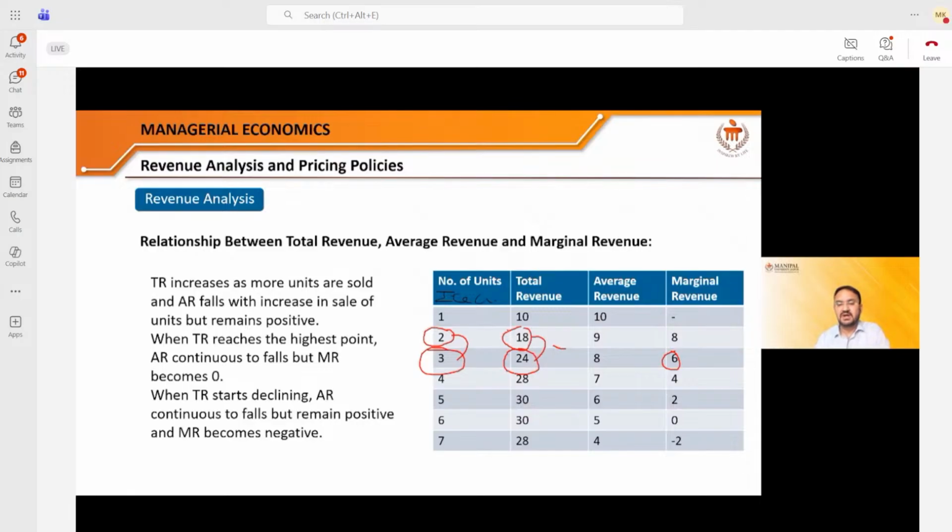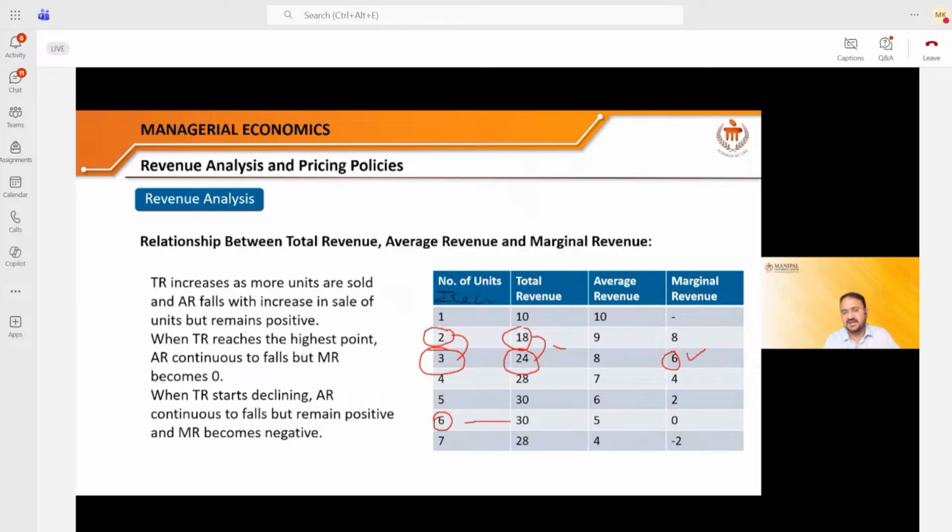Q3 minus Q2. It is not necessary. This is enough. If you minus 18 from 24, you will get 6 as the marginal revenue. One more marginal revenue we see. Say, for example, if you now want to calculate the marginal revenue at this point, what is the total revenue here?